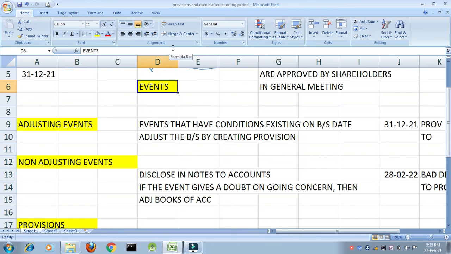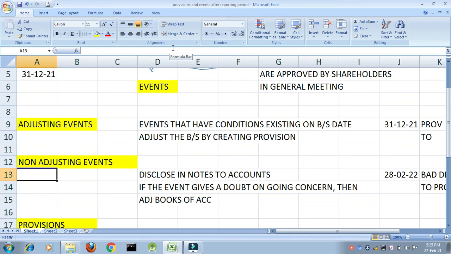But this event has become such that there is nothing left with me. So in that case there is a problem with my going concern, then I will adjust my books accordingly. But any other event such as there was flood, my business is yet there, a little bit of loss has been incurred, but it is necessary for the shareholders to know about it. What do I do? I just disclose it in my notes to accounts.